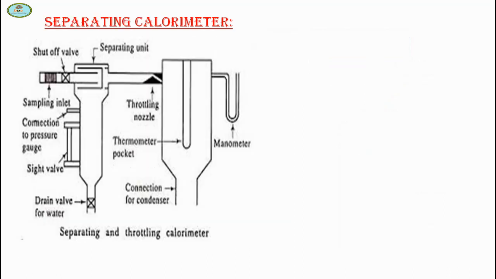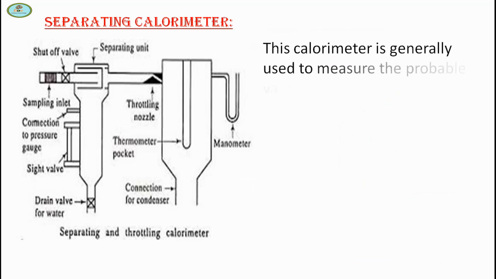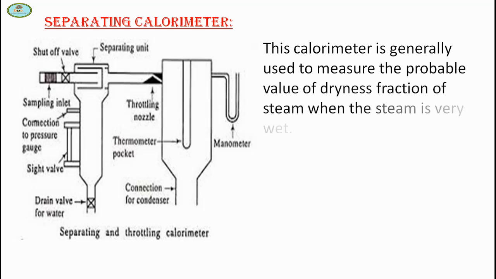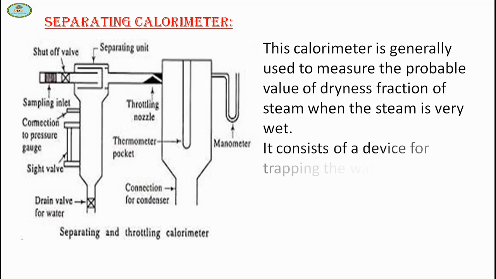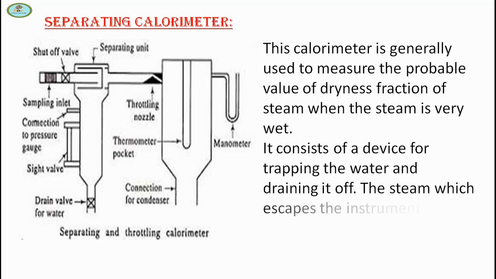Next is the separating calorimeter. This calorimeter is generally used to measure the probable value of dryness fraction of steam when the steam is very wet. It consists of a device for trapping the water and draining it off. The steam which escapes the instrument is condensed in a condenser.